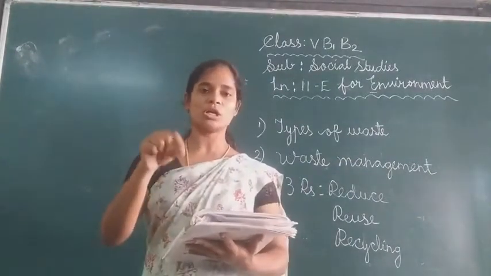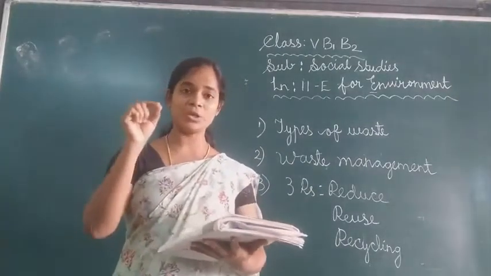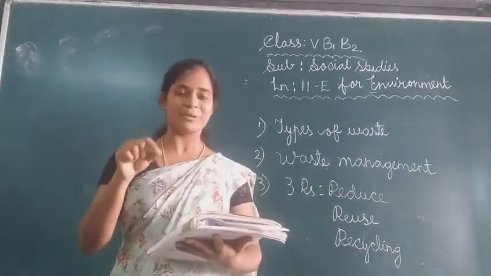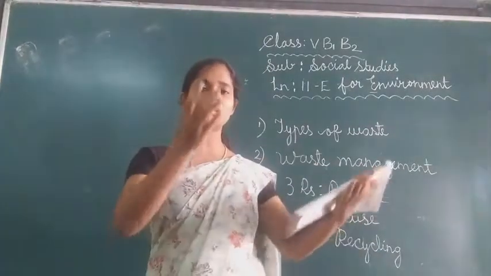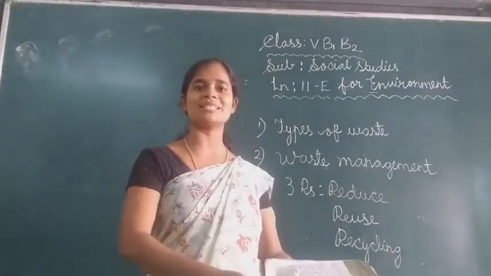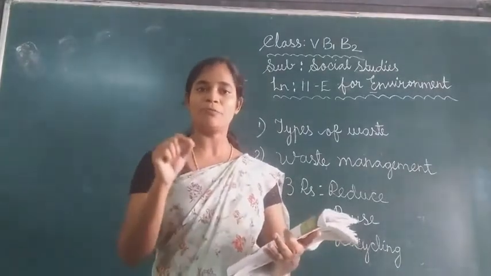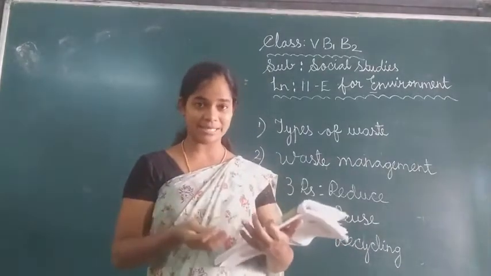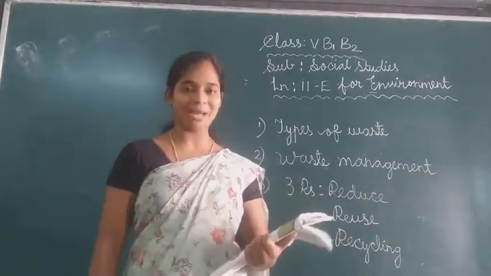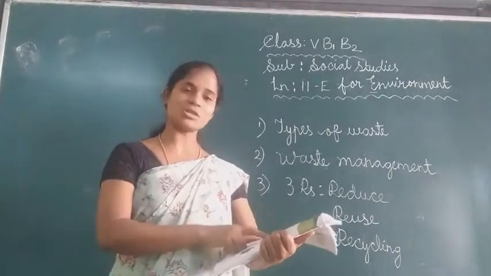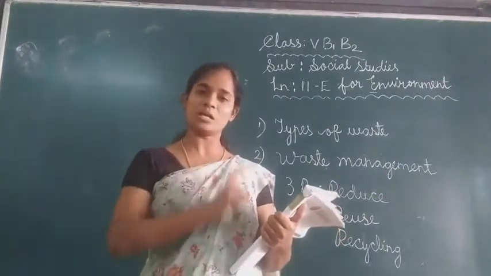This turns into compost and this waste will become compost waste, and then nutrient rich food for the plants. When the waste becomes compost, they will put it for the plants to grow as a very good manure, nutrition food for plants. The waste material they collect and decompose can be used as manure for the plants to grow. Do you understand? That is called the composting method. Waste management. In waste management, the composting method.